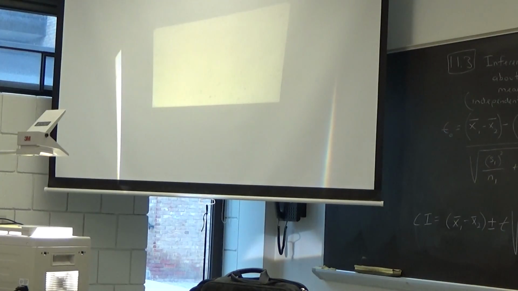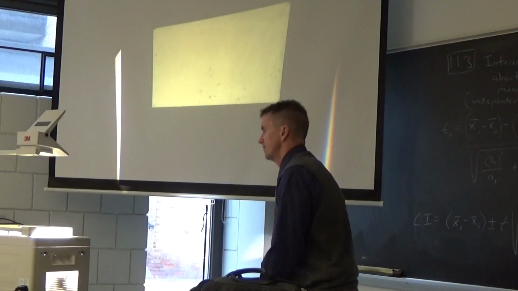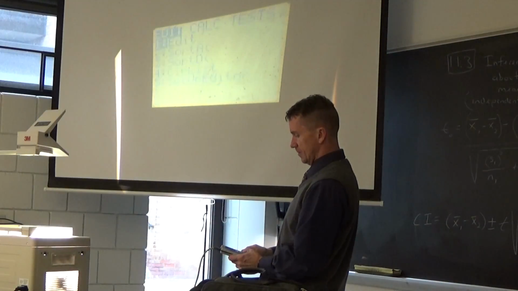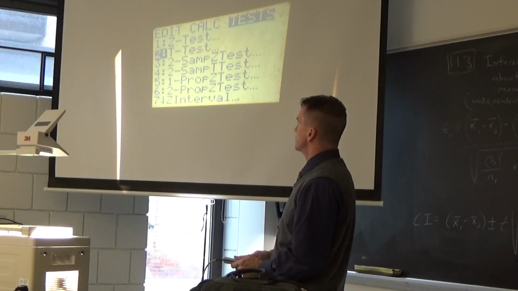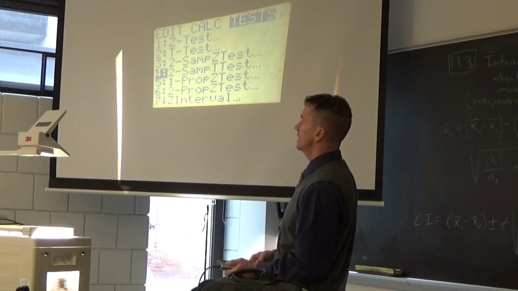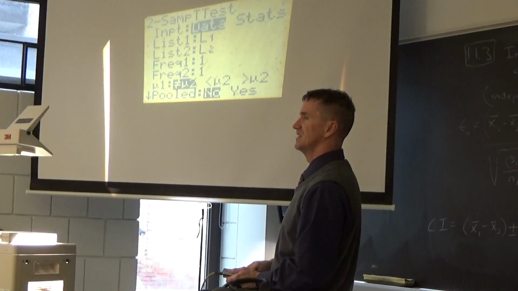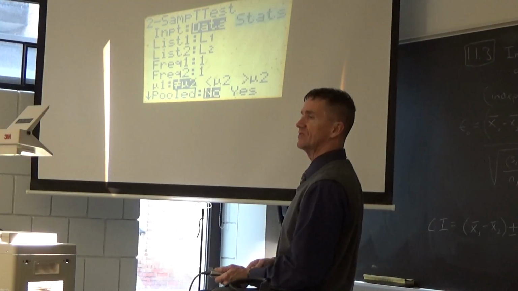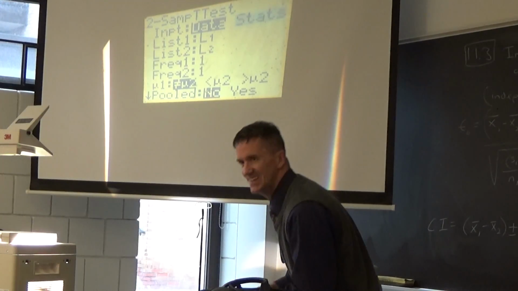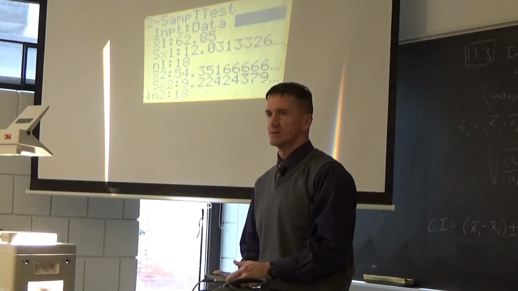You know where we're going: 2-sample t-test. These are independent groups, not matched pairs. 55 and 60, two different groups, randomly assigned. They've all been diagnosed with bipolar disorder. Stat, Tests, t-test? No, we did that with matched pairs. This is a 2-sample t-test, independent samples. Data or stats? Stats, excellent. This time we don't have the data, thank God. List 1 would have 55 of them, and I don't feel like typing that in.